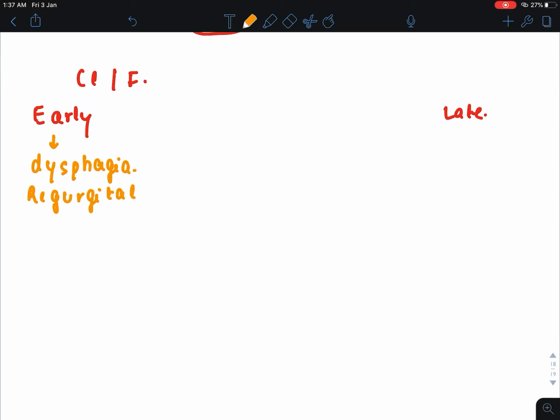This regurgitation is due to retained food, fluid and secretion in the esophagus. Chest pain will be there, and since the person is not able to eat, that person will have weight loss. Now I am going to tell you the meaning of achalasia and the meaning of cardia.